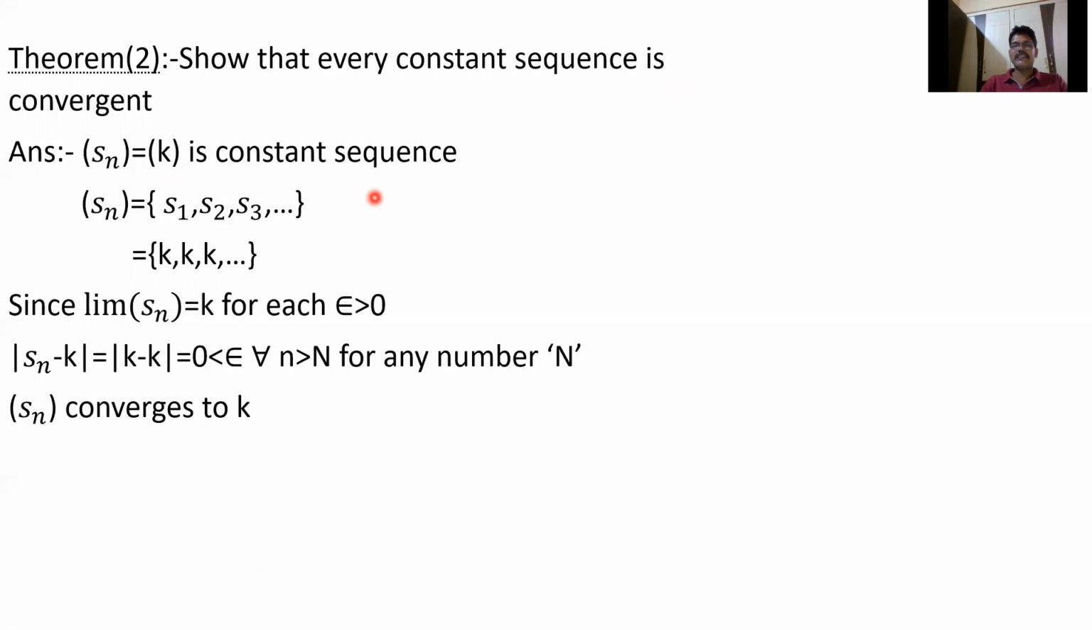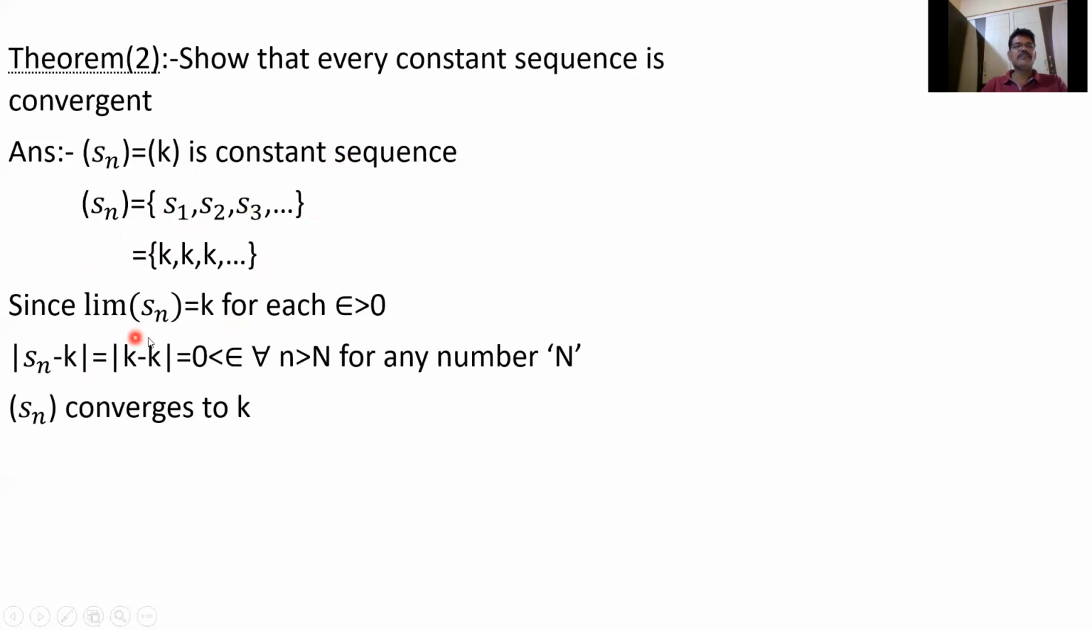A sequence is a constant sequence if every term is the same term. Every term is a constant. Every term is the same number. Sn equal to k for all n. So here we observe that every term is k, k, k. This is called a constant sequence. Every term is the same, then the sequence is called a constant sequence. So Sn equal to some constant for every n, then the sequence is constant. So here S1, S2, S3, S4, every term is k, k, k.